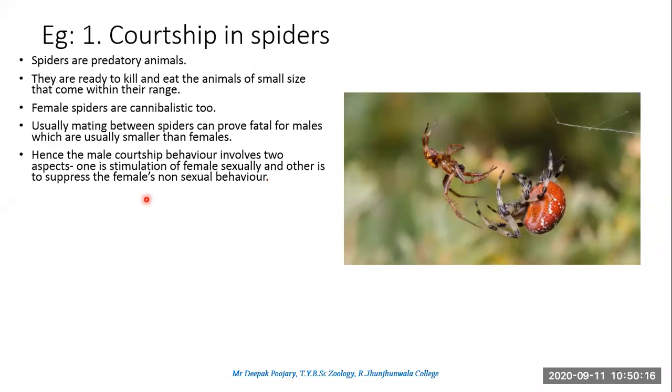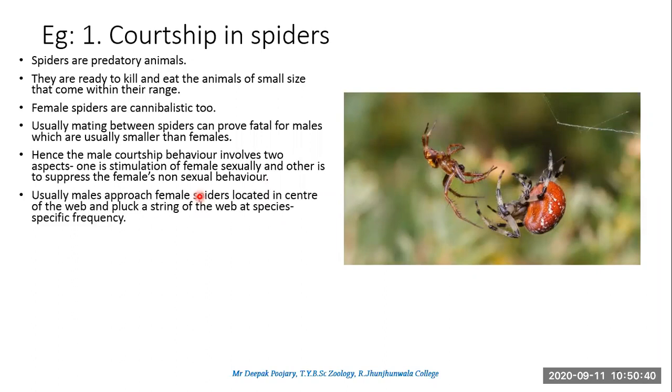Second thing is to suppress her non-sexual behavior. Which is her non-sexual behavior? Of hunting down the prey. Okay, so the male has two tasks to be done. He has to make the female ready to mate, and secondly he has to suppress the feeling of the female to eat him. Okay, toh do bahut bada task hai.